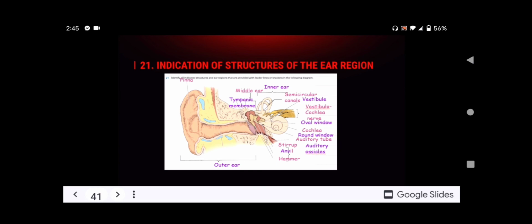We have the inner ear, middle ear, the tympanic membrane, the semicircular canals, the vestibule, the vestibulocochlear nerve, the oval window, cochlea, round window, auditory tube, stirrup, anvil, hammer, outer ear, and auditory ossicles.